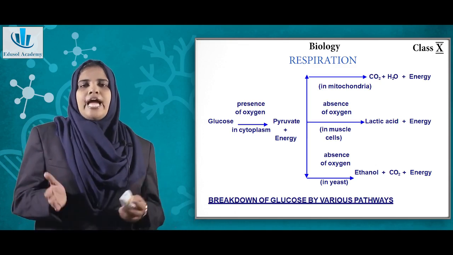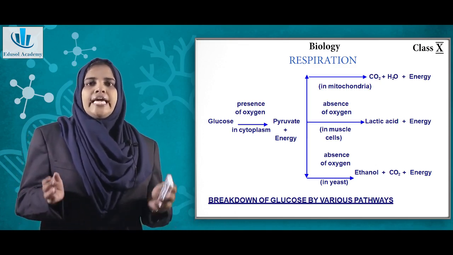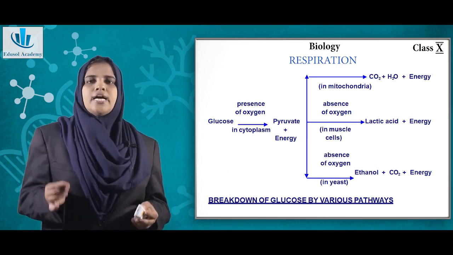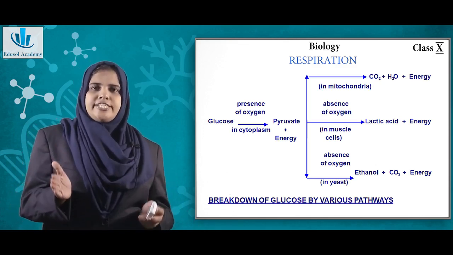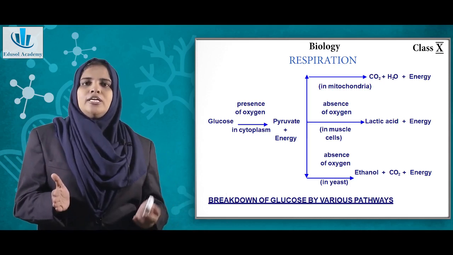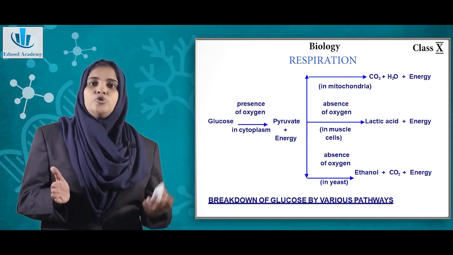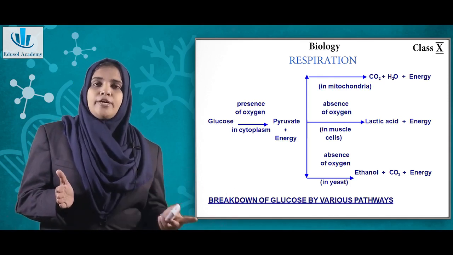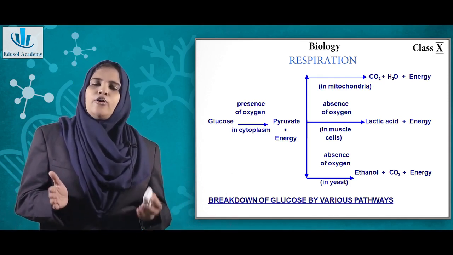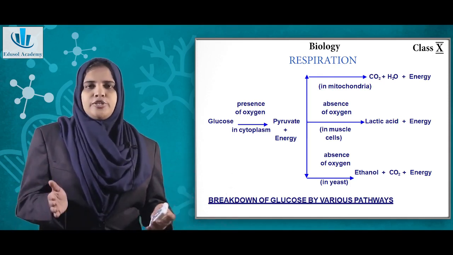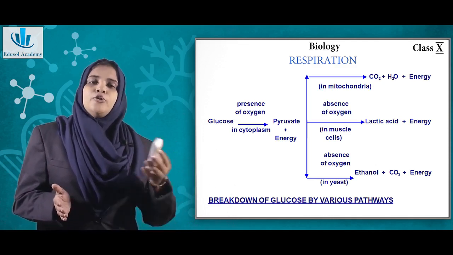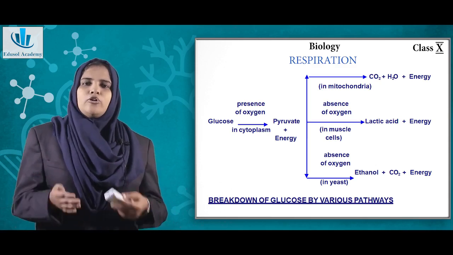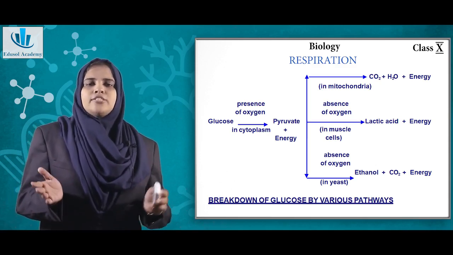in organisms like yeast, in the absence of oxygen, this pyruvate, which is a 3-carbon molecule, gets converted into ethanol. Ethanol is an alcohol which is a 2-carbon molecule, and 1 molecule of carbon dioxide is released, and also some energy is released. Now you must have observed that with the batter for idli or dosa, you don't make it all of a sudden.